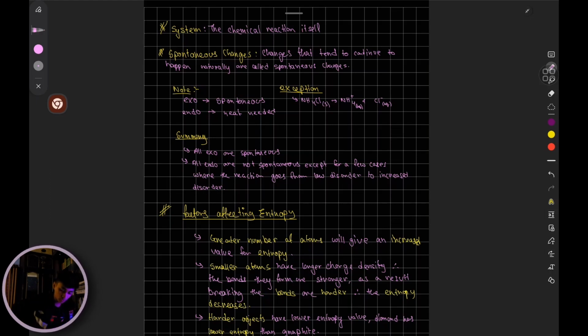Okay, so in summary, most exothermic reactions, pretty much all except for a few, tend to be spontaneous. You don't need to add heat to the system. The other thing is, all endothermic reactions are not spontaneous, except for a few cases where the reaction goes from low disorder to increased disorder.